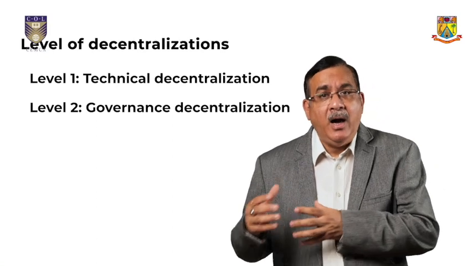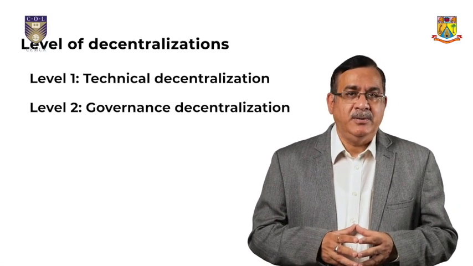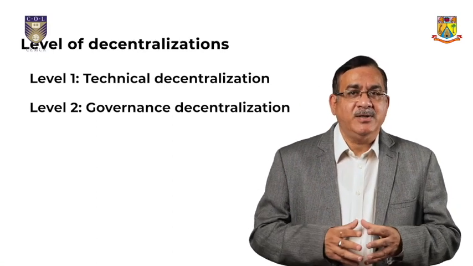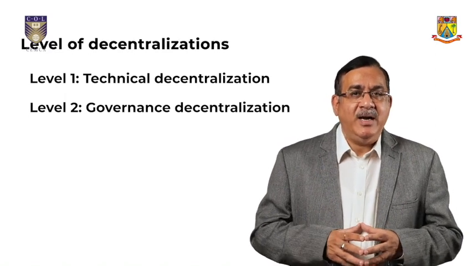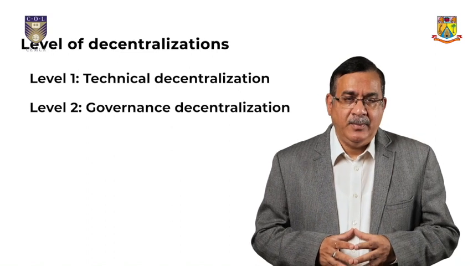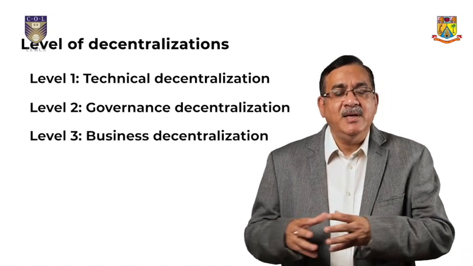Then there are higher level governance protocols. These might consist of who can be in the ecosystem, how they can be compensated, etc. Level 3 is business decentralization.